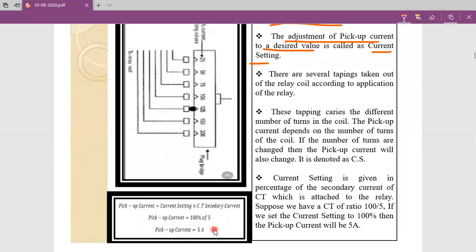In this way we set the pickup current in the given relay by using the plug setting multiplier bridge.